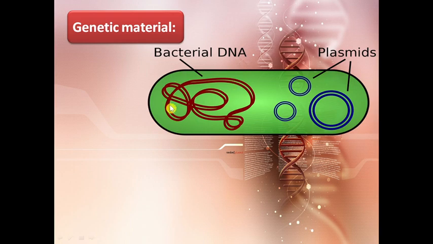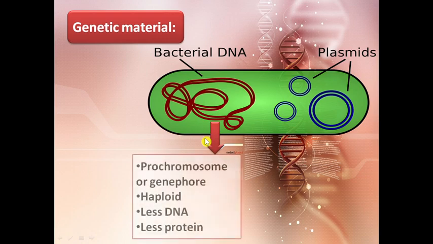Now, DNA is a double-stranded, helical and circular structure, as we can see that it occurs as a single chromosome and has less protein. Such a simple chromosome is called a prochromosome or genophore. These are haploid, they have less DNA, and that's why they have less protein.